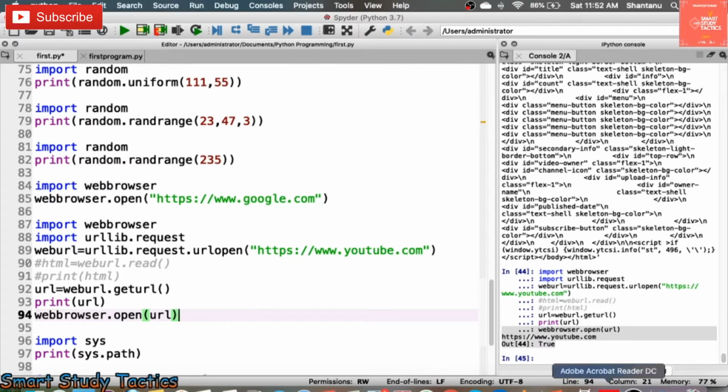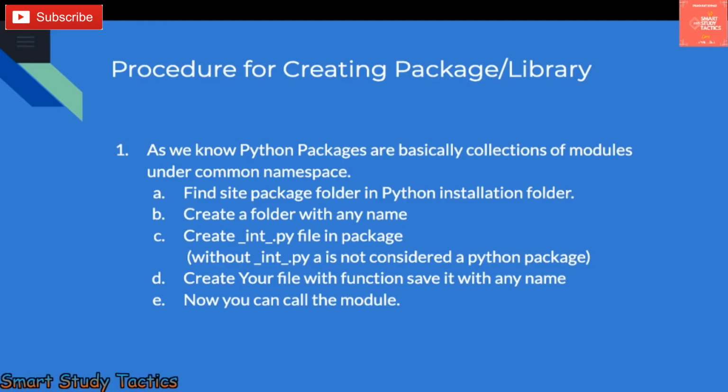Now we are jumping to the slide. Now the user can create their own module. This is a very important point, and listen carefully. Procedure for creating a package or a library. You can create your package or your library yourself. You can create your function yourself. This is very important to understand, and you can create it very easily.